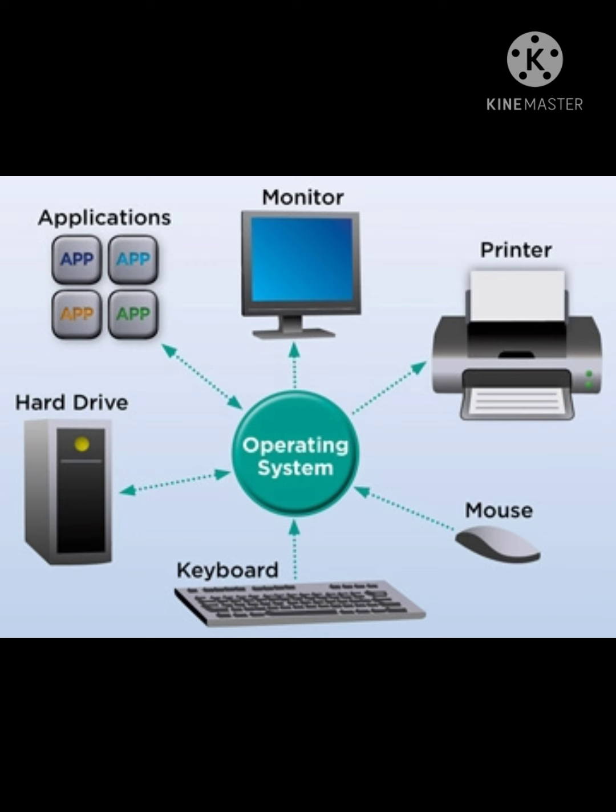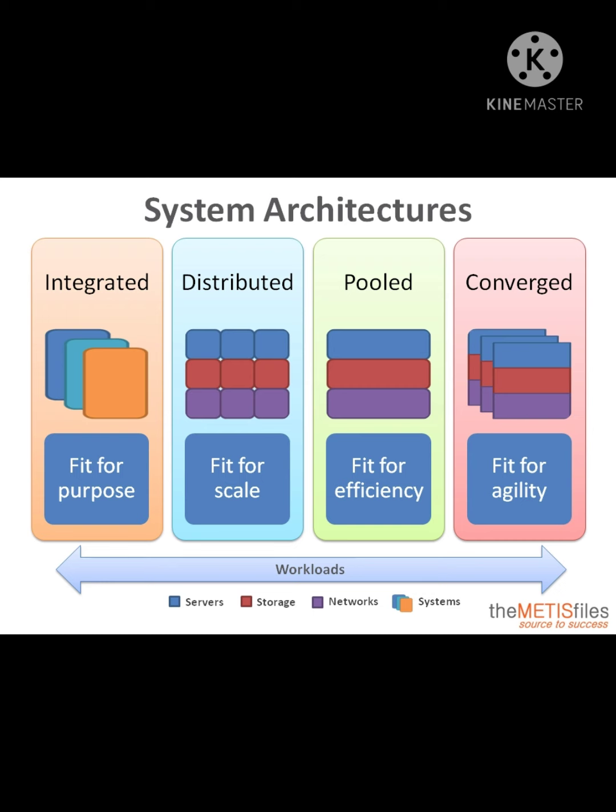Different types of machine hardware: the hard disk, monitor, CPU, mouse, keyboard, and printer. A system architecture is the conceptual model that defines the structure, behavior, and more views of a system. An architecture description is a formal description and representation of a system, organized in a way that supports reasoning about the structures and behavior of the system.